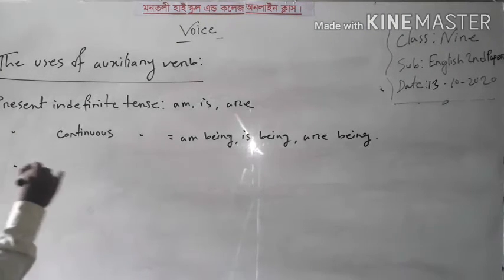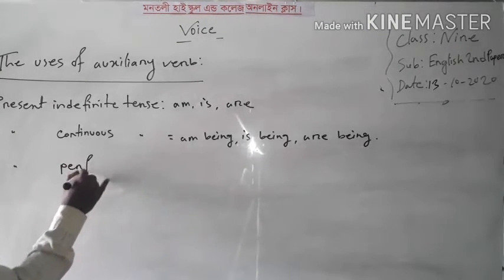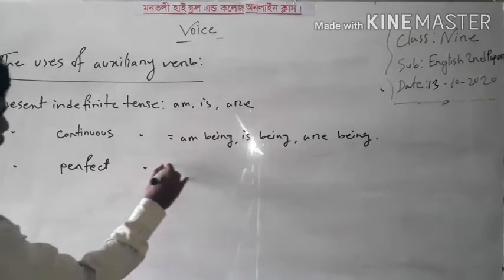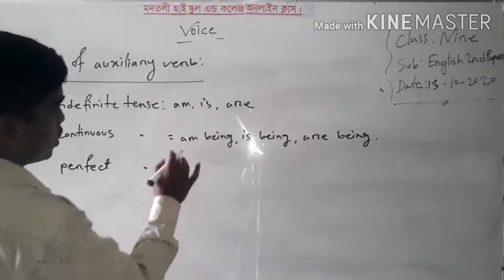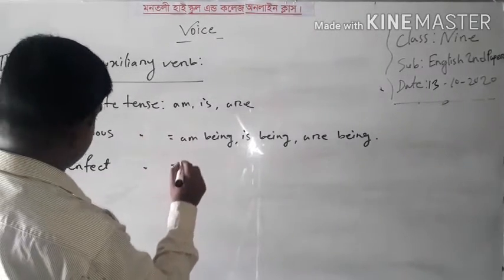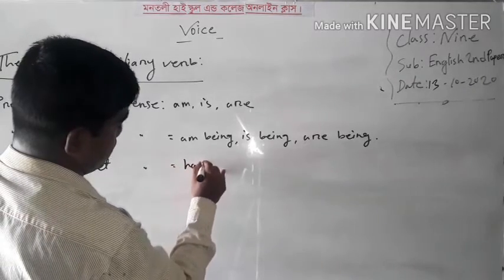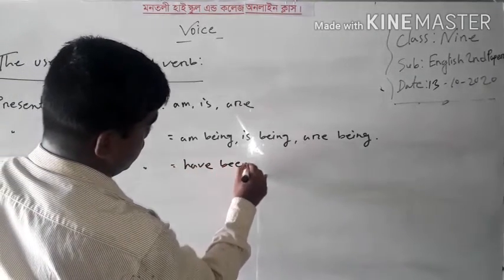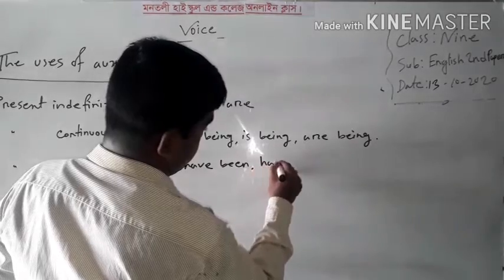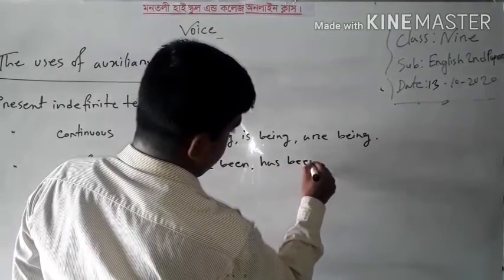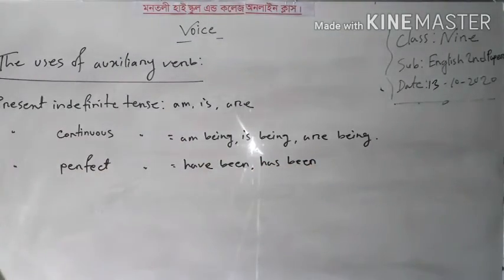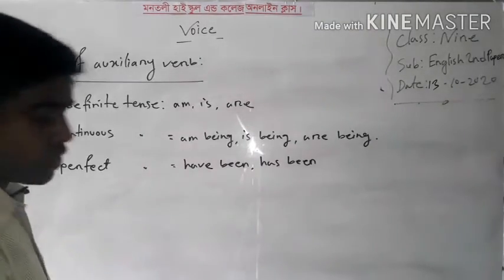In present perfect tense, we will write have been, has been.